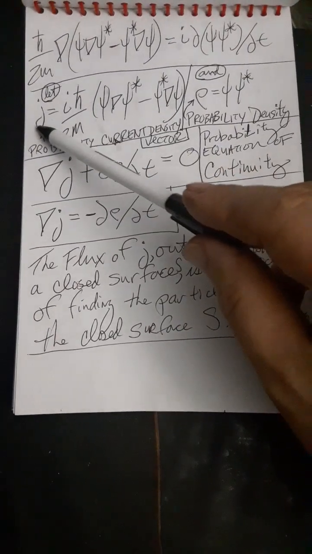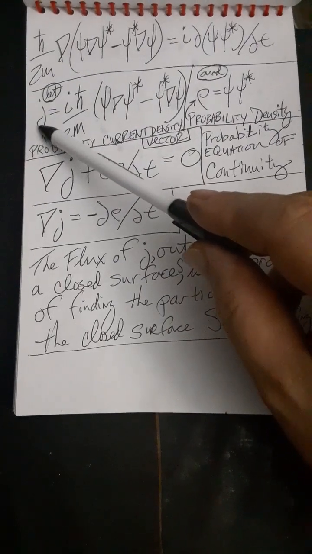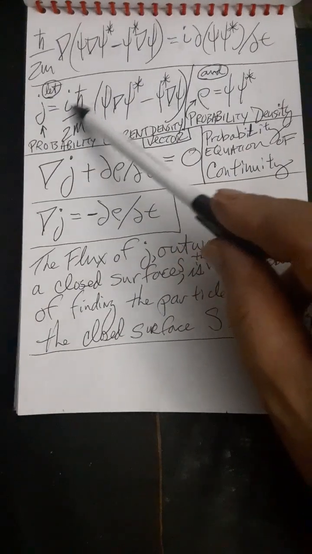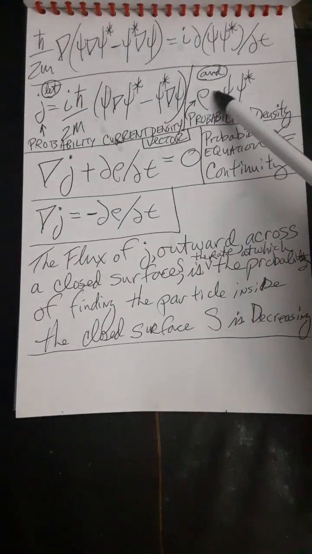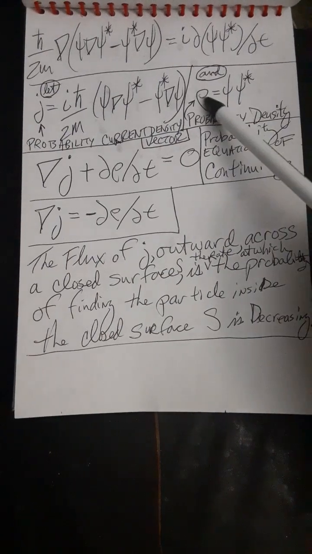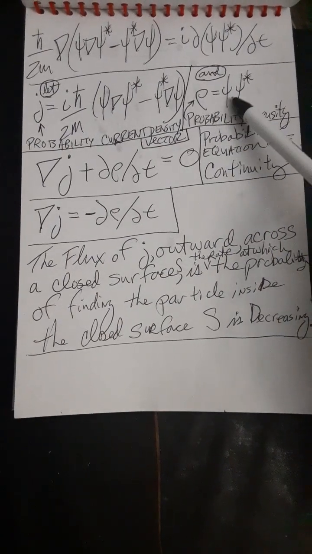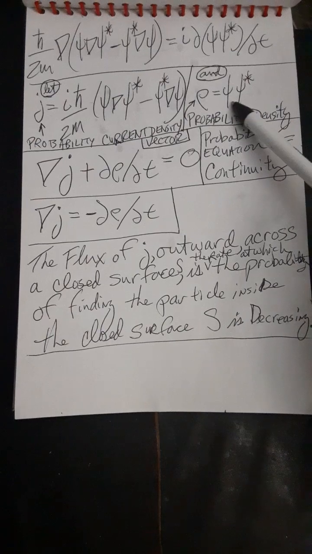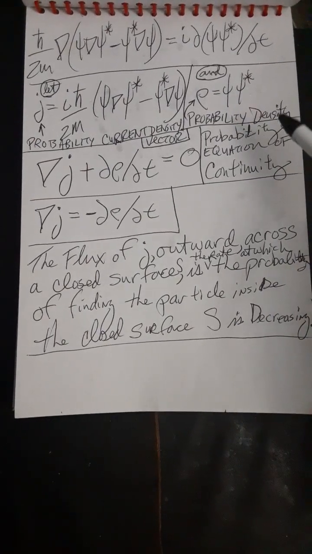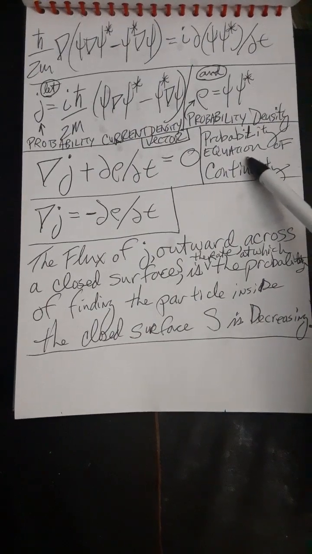Let's define the probability current density vector to be this, J equals this, and we'll define the probability density rho equal to psi times the conjugate of psi.